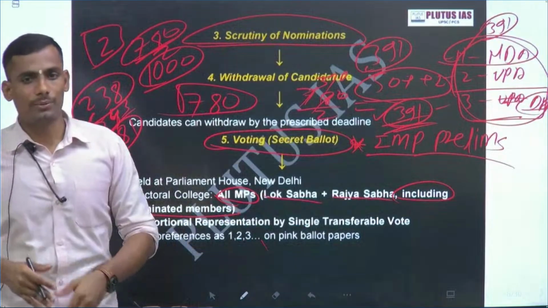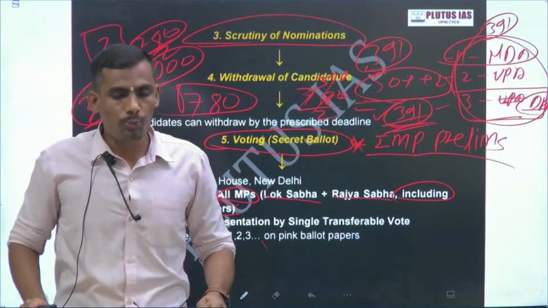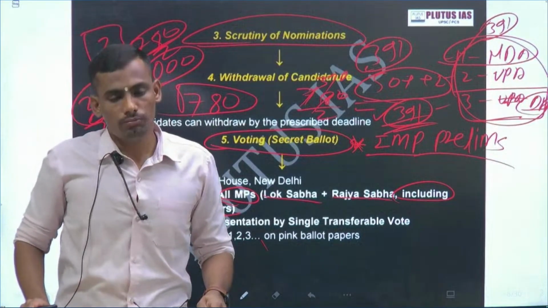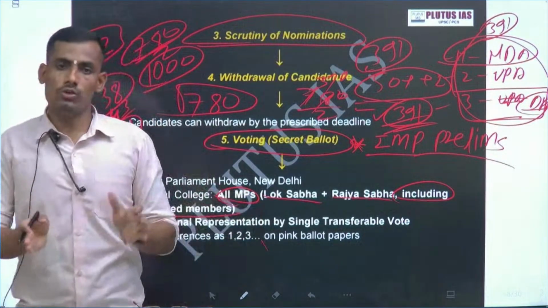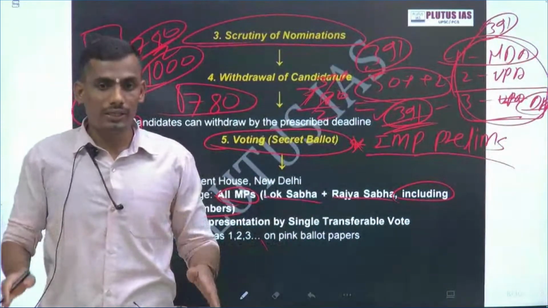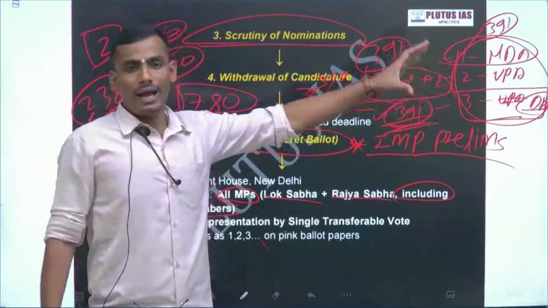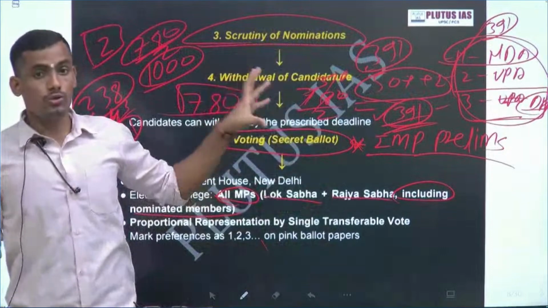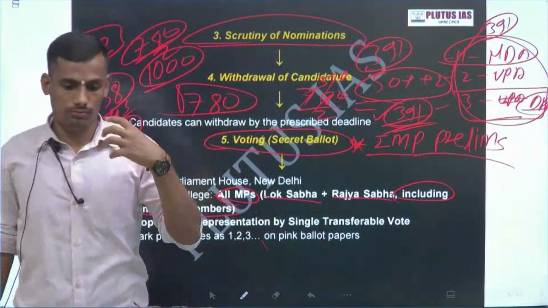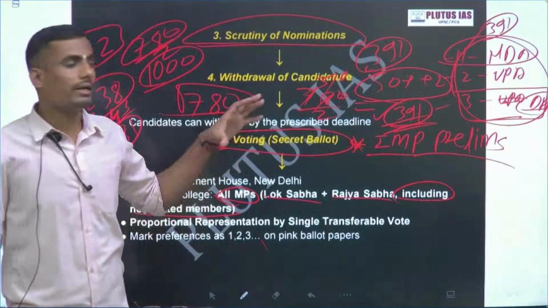But practically what happens, there are only two major blocks in Indian politics right now, UPA and NDA, and there are only two major candidates, and we know who will win the election. But this is the constitutional provision. What matters is not winning the election, but fighting the battle. Because of this only, the reputation of this post is very high, so many politicians try to get this post.